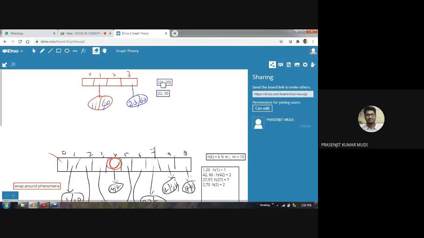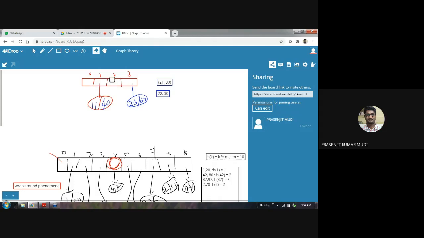But this node may or may not be present here. If the data part is matching along with the key, I mean the hash key is matching because it is 1, then data found, matching found. But if that data is not equal to the data over here, that data may be present in the next locations, next set of pointers.